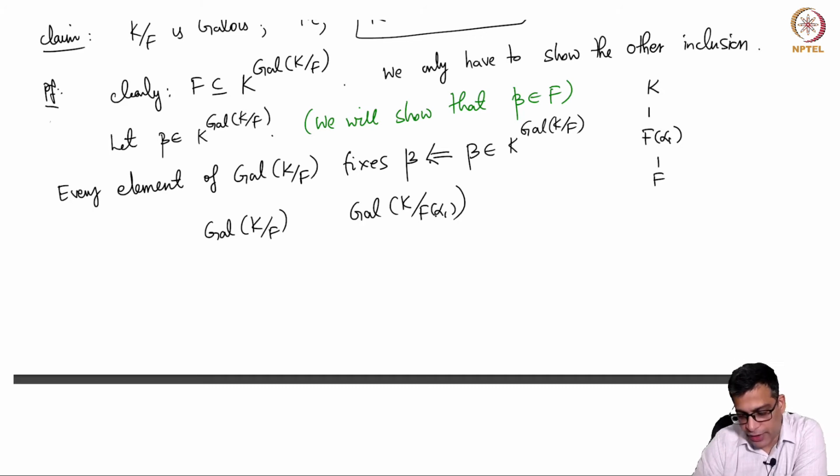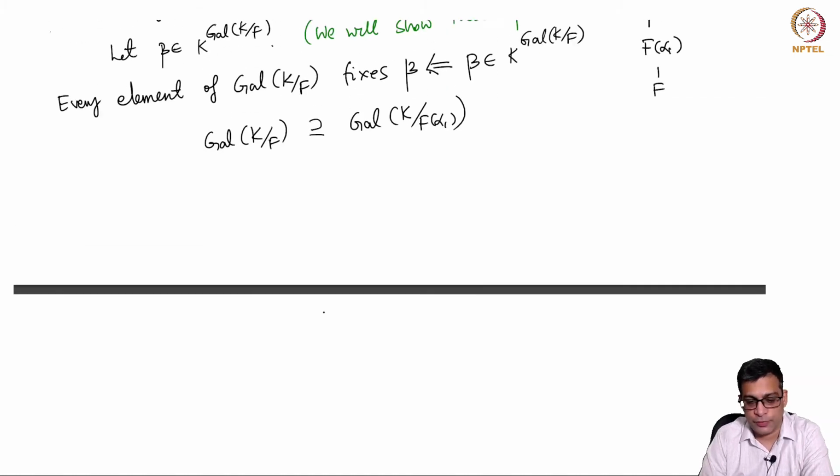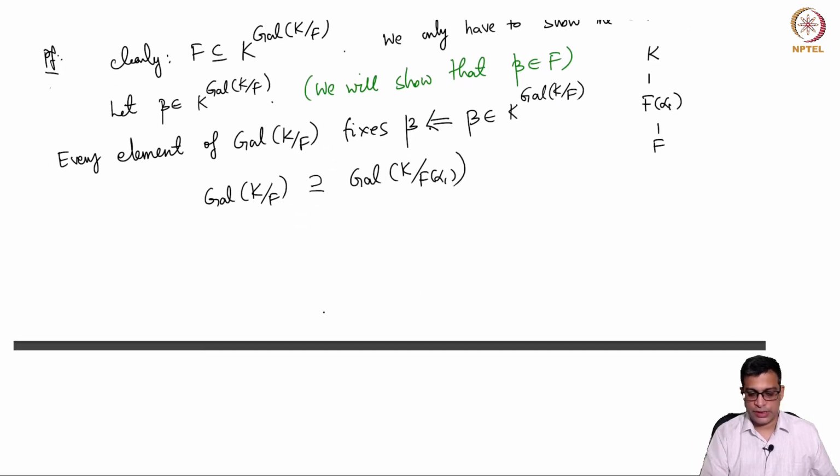But if it fixes every element of F alpha 1, it certainly fixes every element of F. So this is what we have. So this is a simple statement. Every automorphism of K which fixes everything in F alpha 1 is a K automorphism which fixes everything in F. So this is an automorphism of K which fixes everything in F. So this is a triviality.